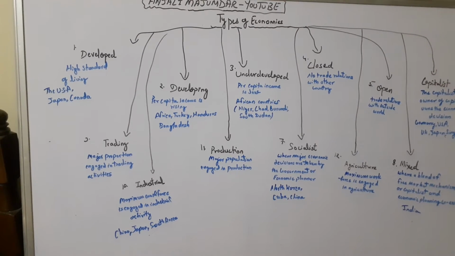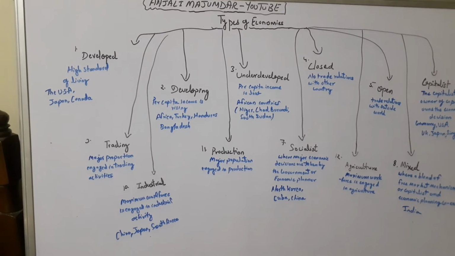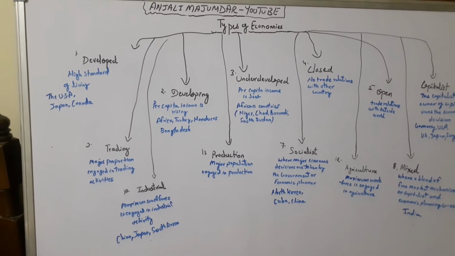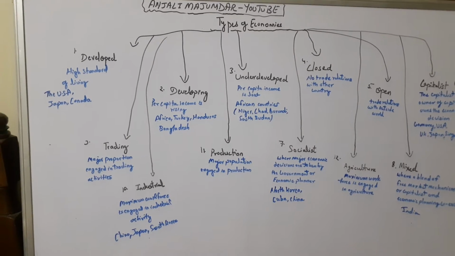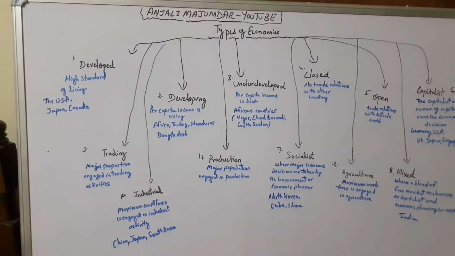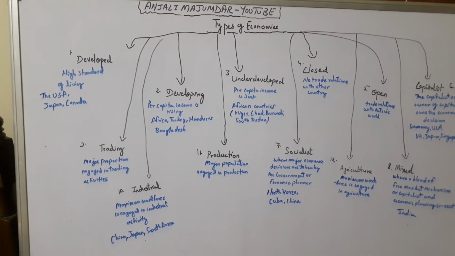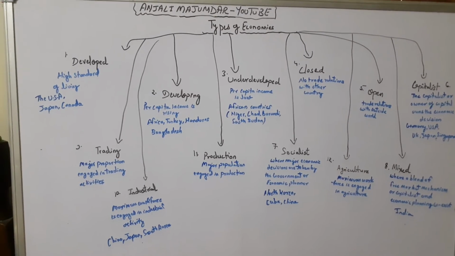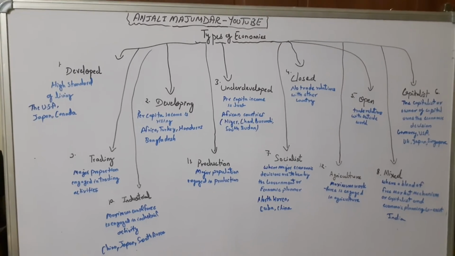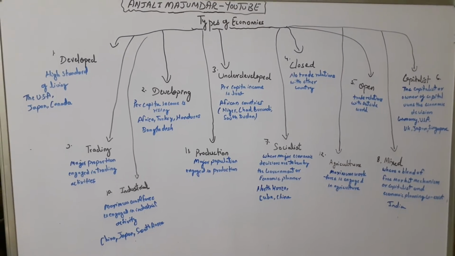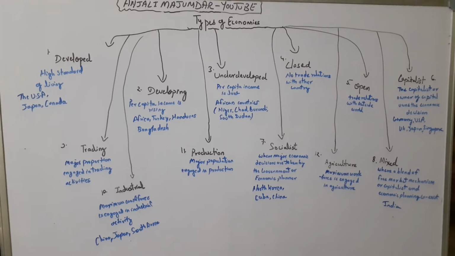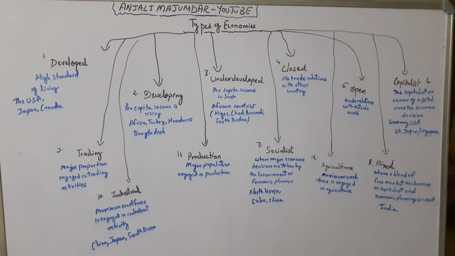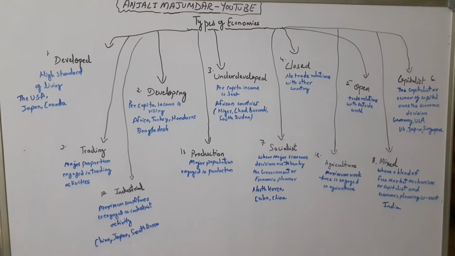Then the fourth one is closed economy. A closed economy is an economy where no import or export is happening, that is, when they do not have any trade relations with other countries. All production, consumption and exchange processes, the very basics of economics, are limited or constrained within the domestic region only. The open economy is just the opposite of closed. That means they have trade relations with the outside world.